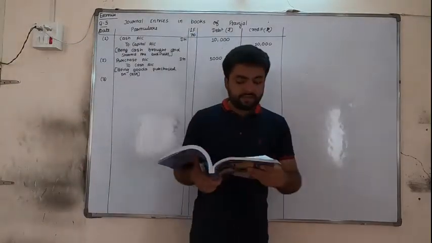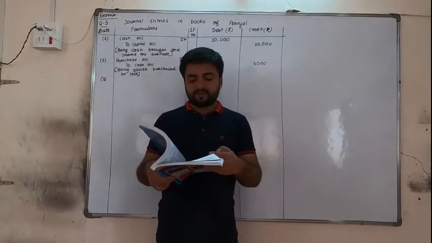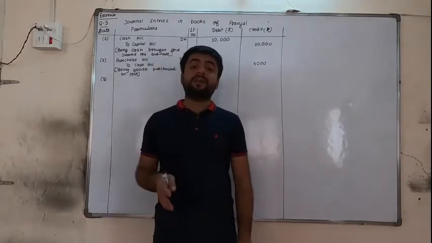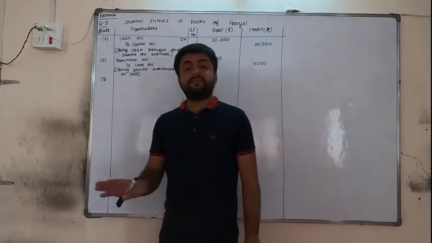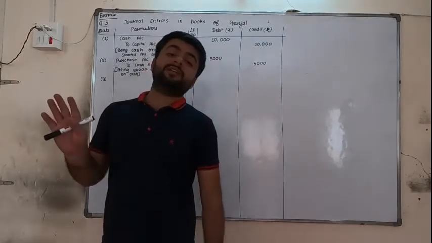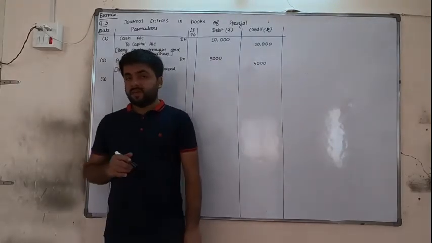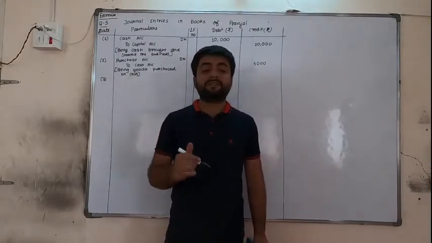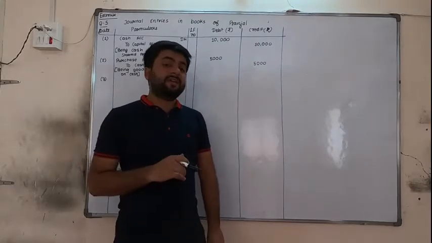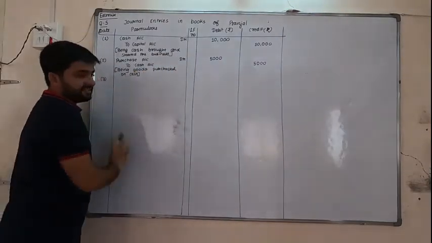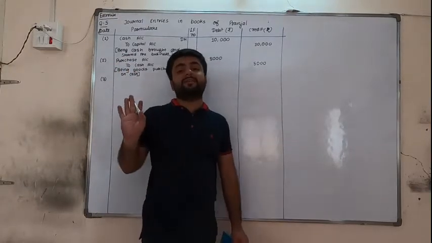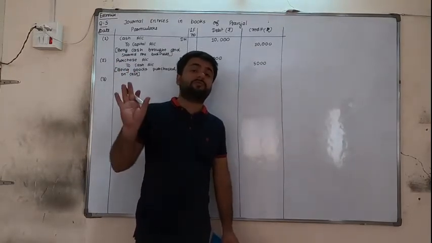Next, goods of 8,000 purchased on credit from Rajan. Again we are purchasing the goods, but now we are not paying the cash. Instead we are only purchasing the goods on credit. We are not paying any cash. But goods are purchased, so goods are coming in, so purchase account should be debited. Now if we were paying the cash, then cash is credited. But we are not paying the cash. Instead Rajan is only giving the goods to the business.